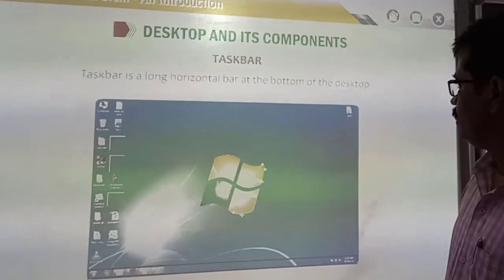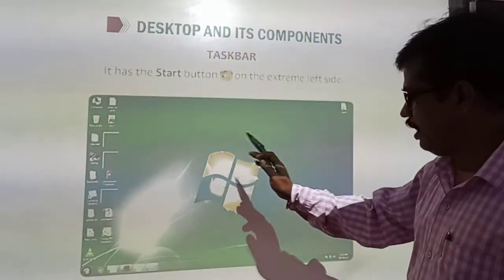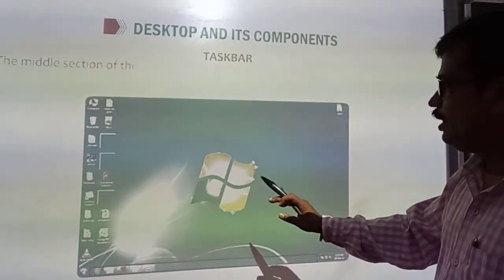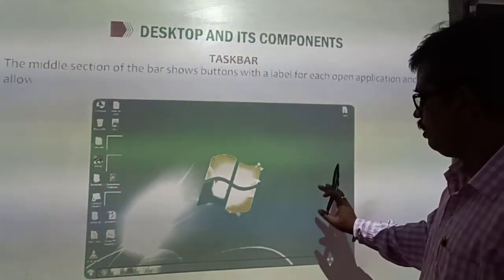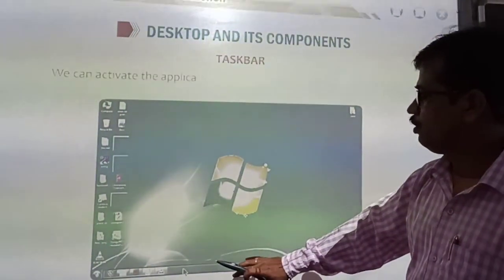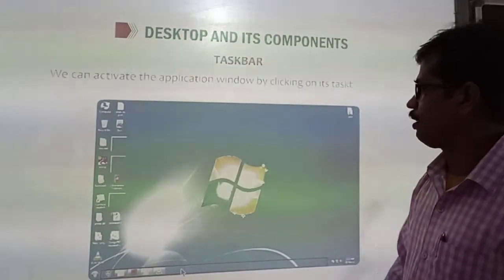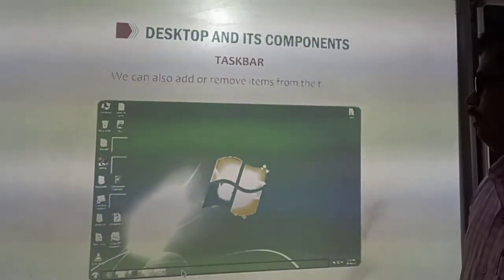Now let's see. It has the start button on the left side and the middle section of the taskbar shows the buttons with labeled programs. This middle section is known as the quick launch bar and the right side is known as the notification area.